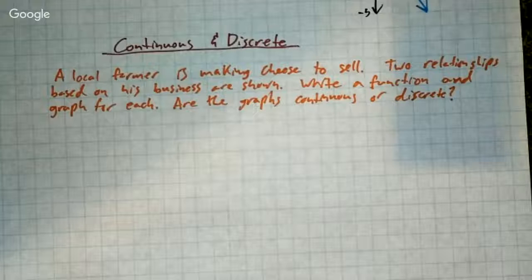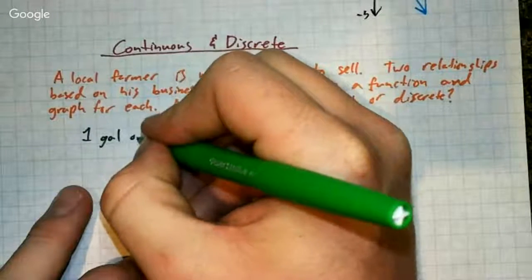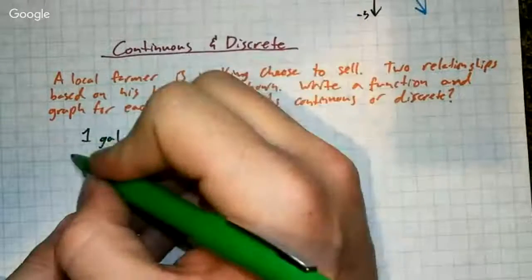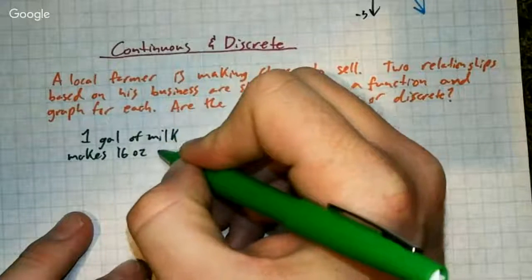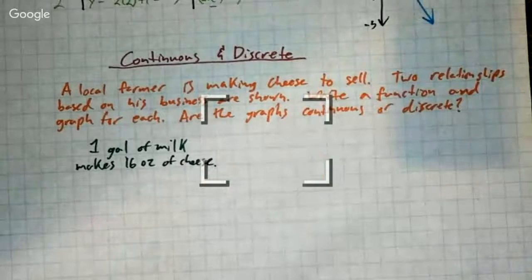So we have two different relationships that are based on this problem here. The first is that 1 gallon of milk makes 16 ounces of cheese. Okay, that's the first relationship.